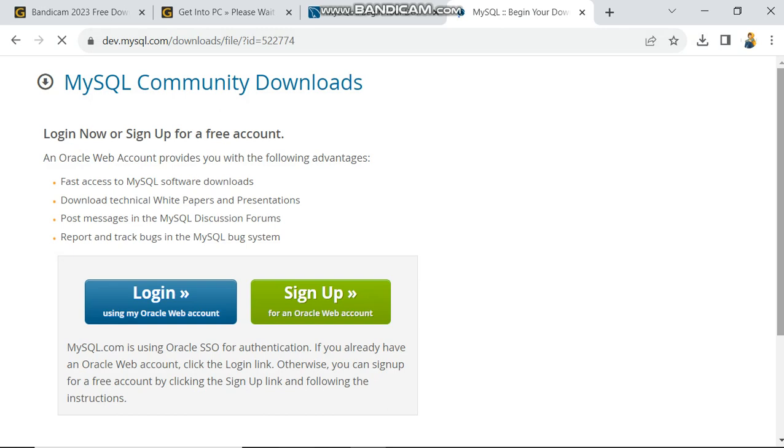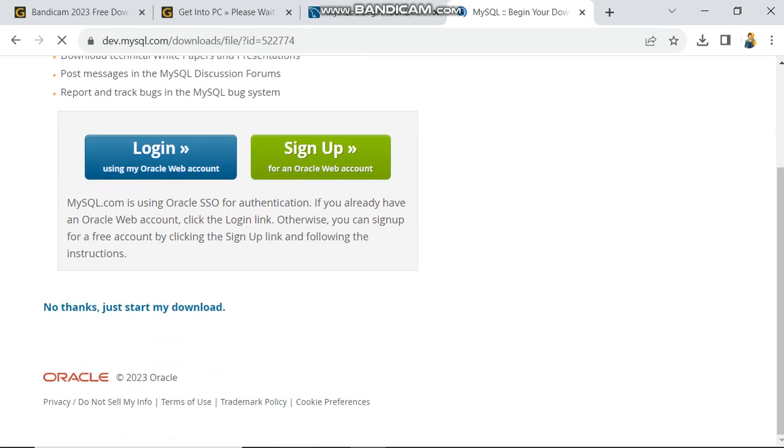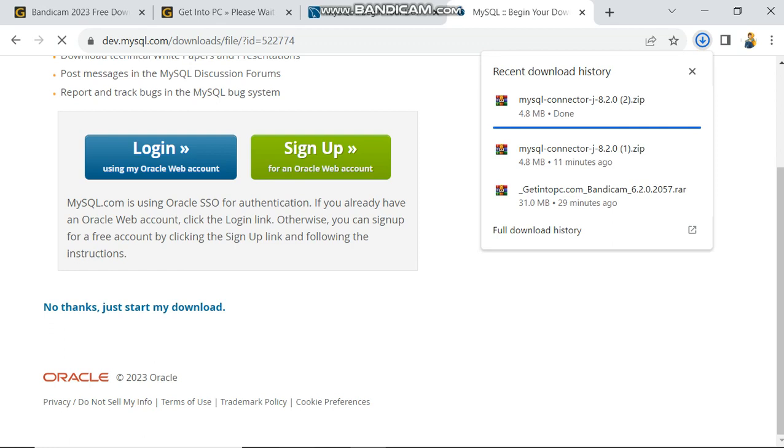After it brings another interface, here you choose no thanks, we don't want to log in, we don't want to sign up with Oracle, so you just say no thanks, just download. Start my download, then in the quickest time possible, it will start downloading. Wow, it shows it is done.